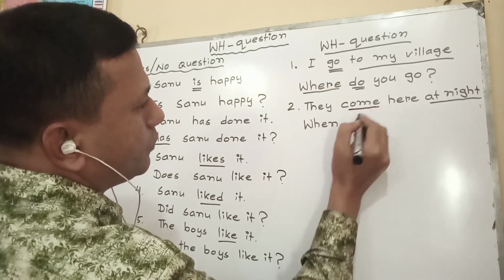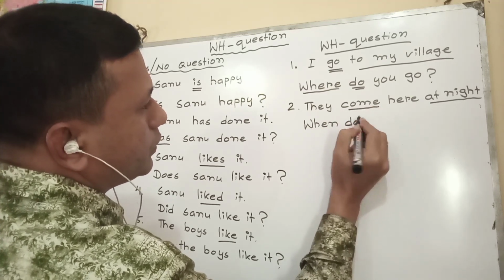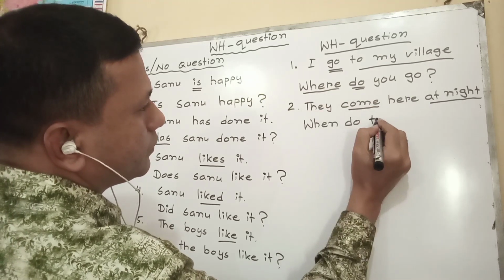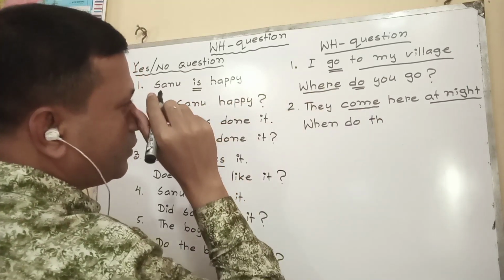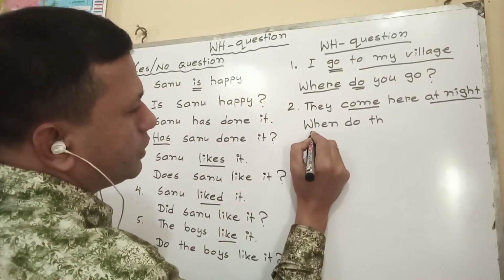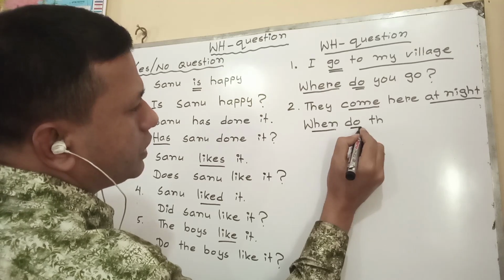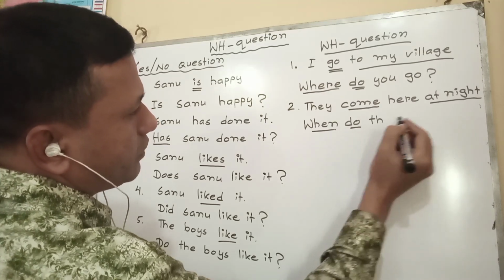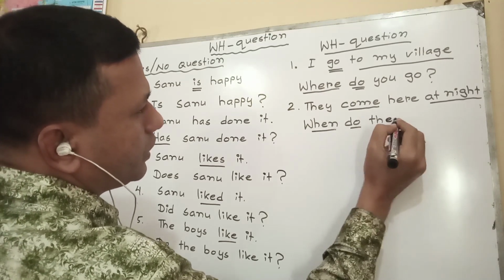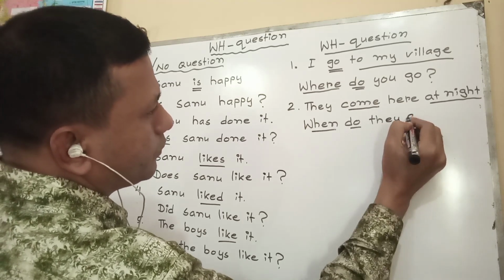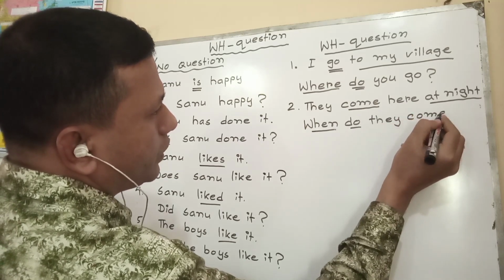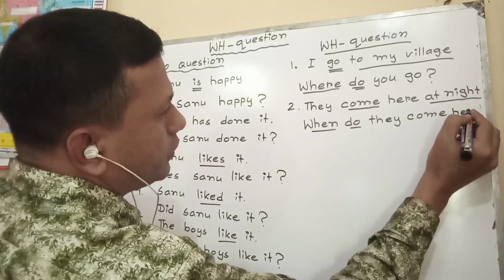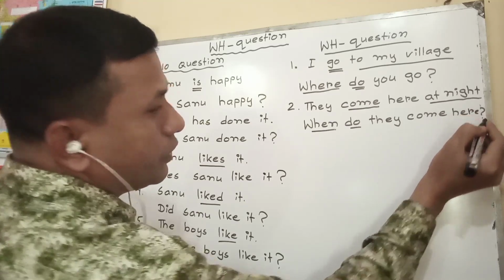It is present form, so when do, then the subject. Because the structure of a WH question is WH word, auxiliary, subject, main verb. That means when do they come here?